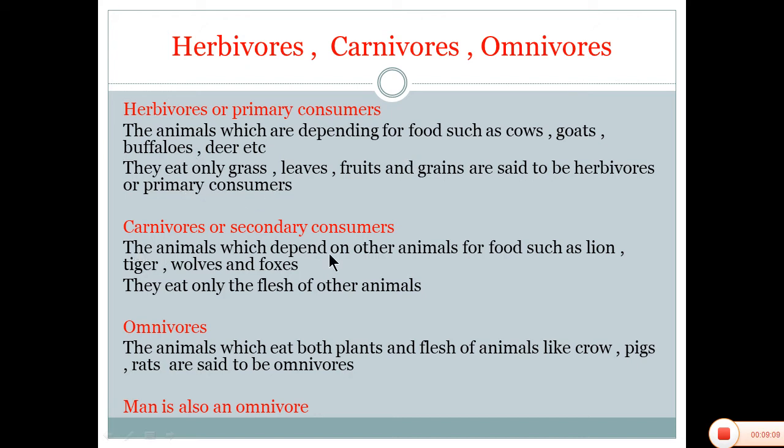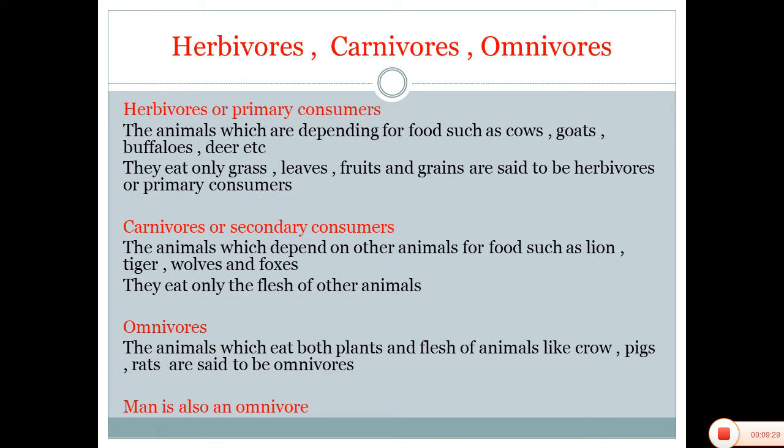Second, we will see secondary consumers or carnivores. Carnivores are the animals which depend on other animals for food, such as lion, tiger, wolves, and foxes. These animals eat only the flesh of other animals, so we call them secondary consumers.